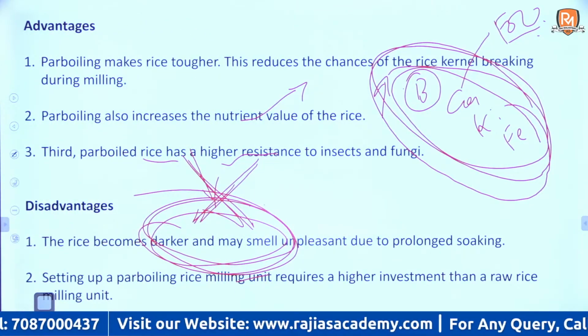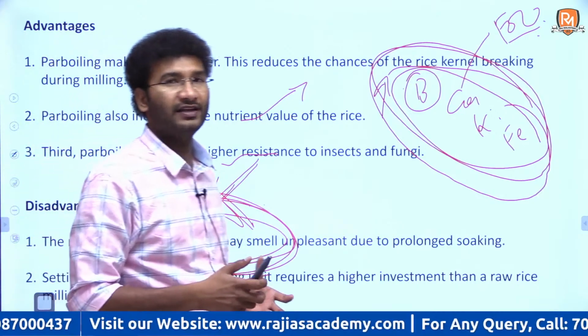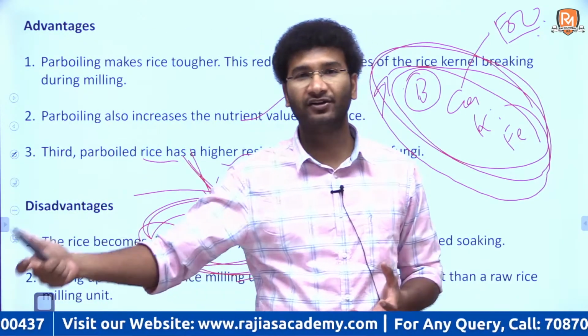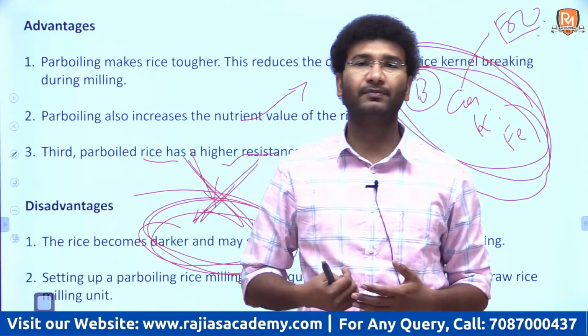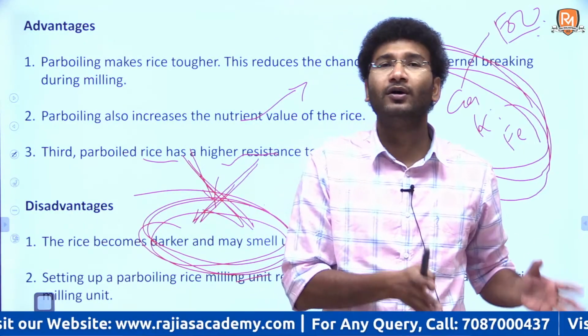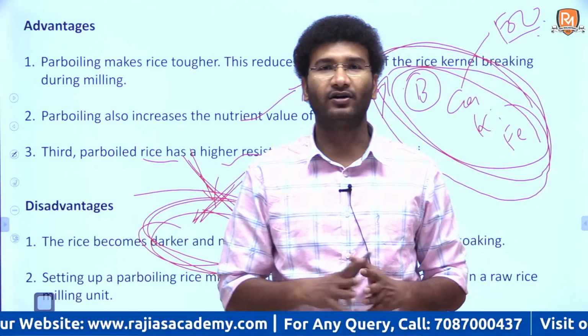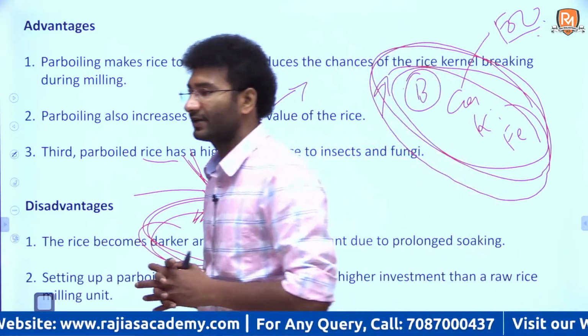Now setting up a parboiling plant is more costly as compared to the plant of a general rice mill. A rice mill generally mills the rice that comes in, but setting up this particular plant needs more investment, so not all farmers can bear the cost. These are some of the advantages and disadvantages.